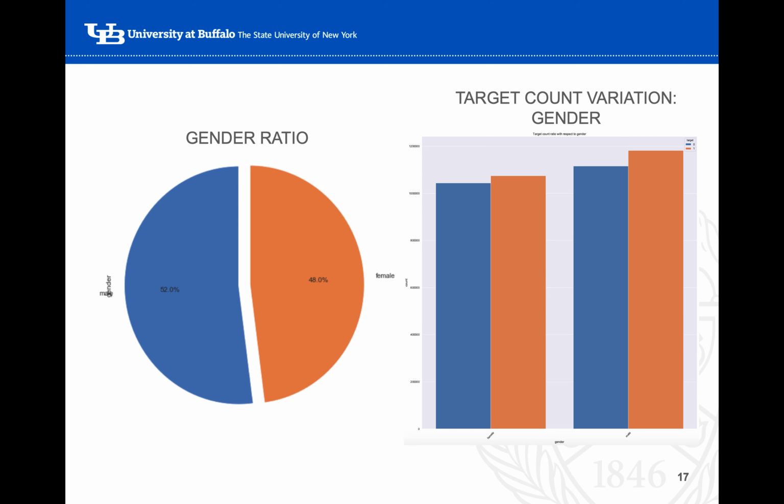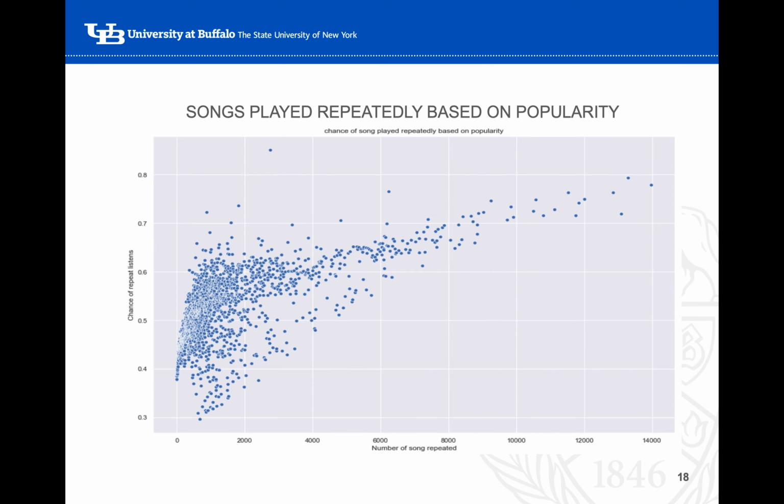We could see that the information is more or less equally divided with respect to gender, which is not telling us anything regarding the target variable.